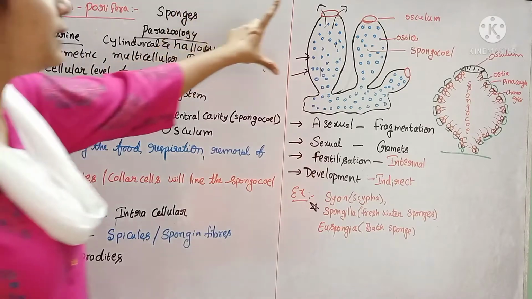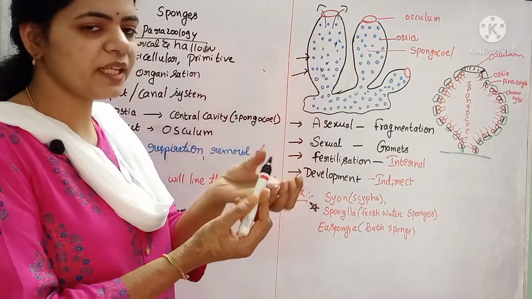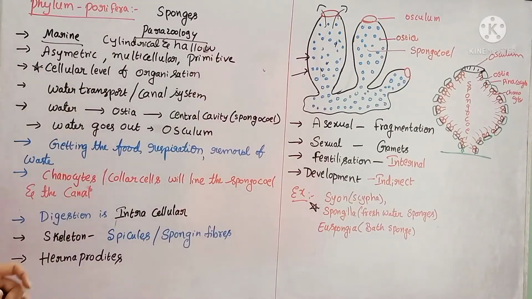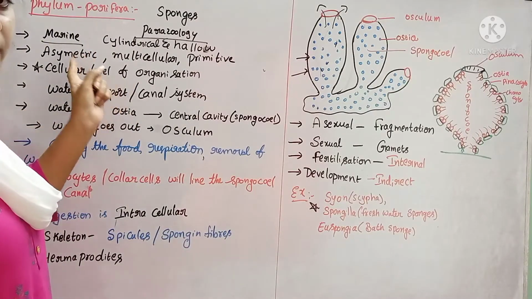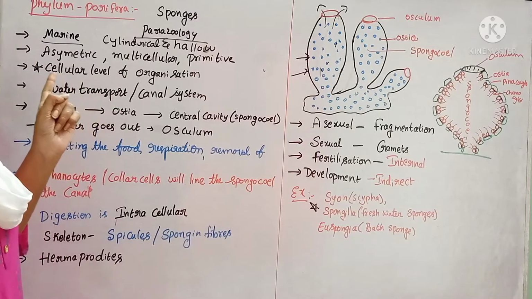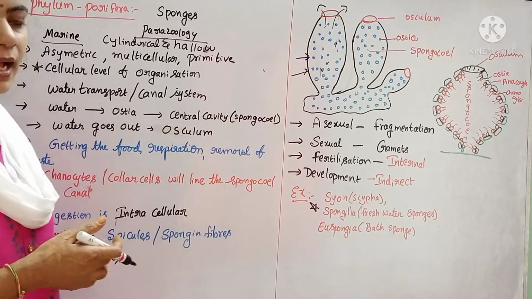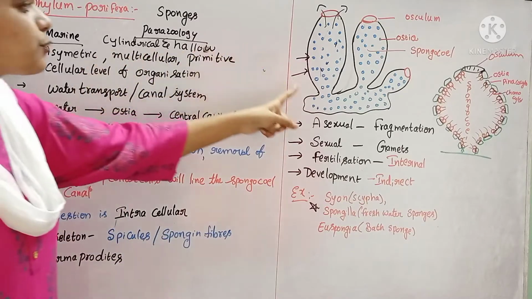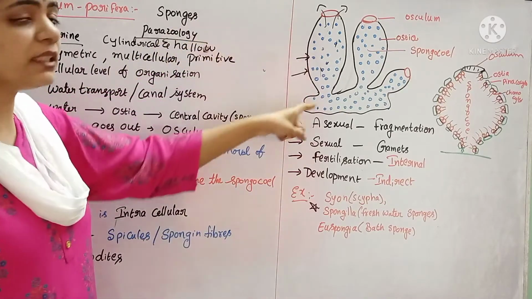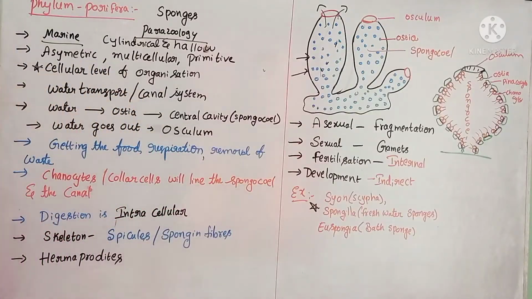The body is cylindrical and it is hollow. Hollow means there is an empty space present inside the sponges, hence the body is hollow, and they show asymmetric symmetry. What is the meaning of asymmetric symmetry? If we cut an animal from any side towards the center, and it does not divide into two equal halves, that is called asymmetric. So the sponges exhibit asymmetric nature, and the body is multicellular, made up of many cells. And these are primitive animals, the oldest animals.